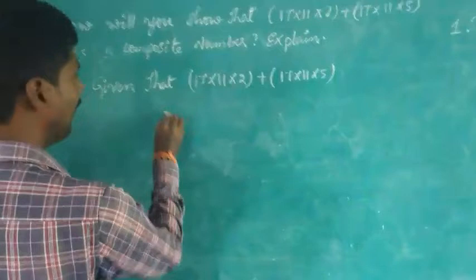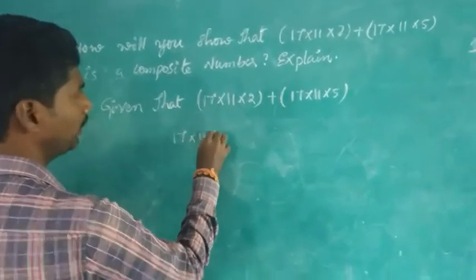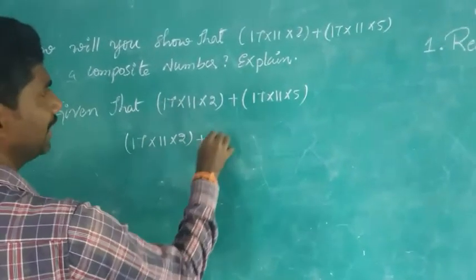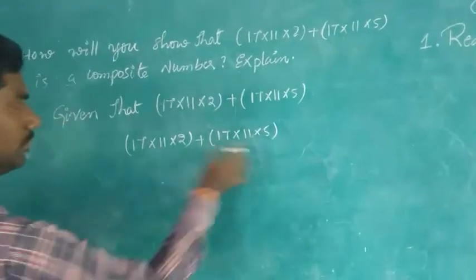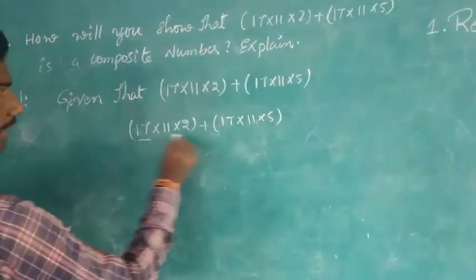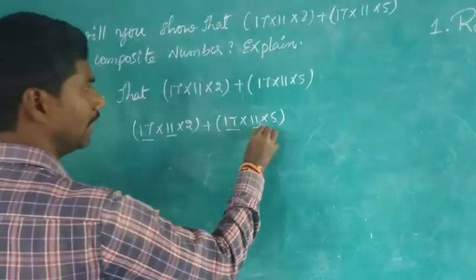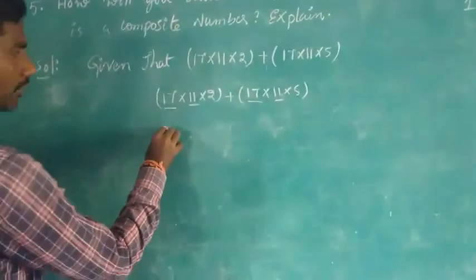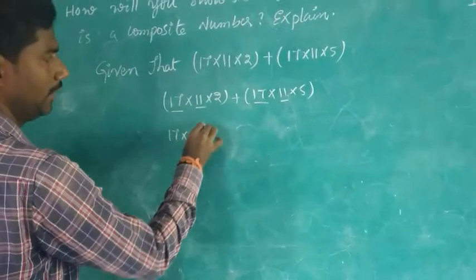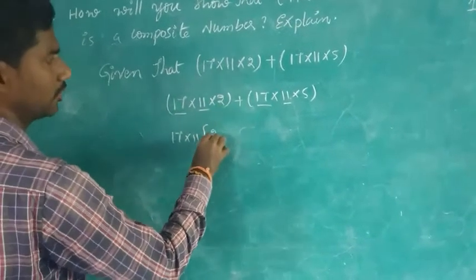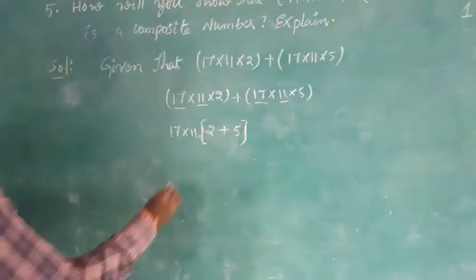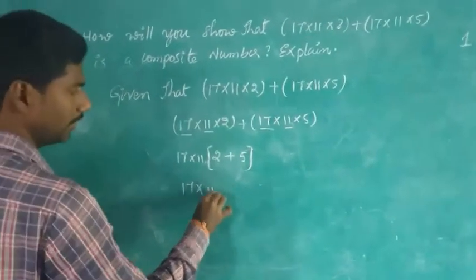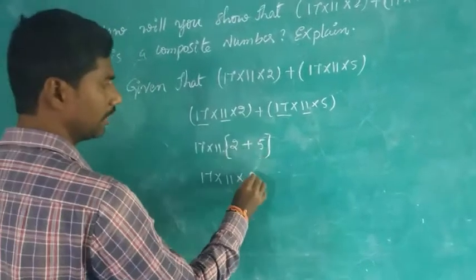If you observe in these two terms, 17 and 11 are common. So you can take them common: 17 into 11, open the bracket, what is left here is the 2, plus here the 5. Are you understanding? 17 into 11 into this 2 plus 5, that is 7.